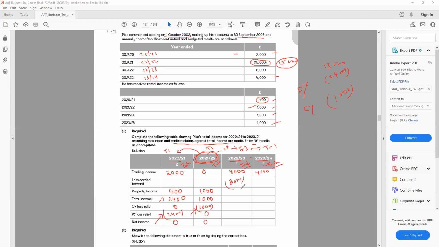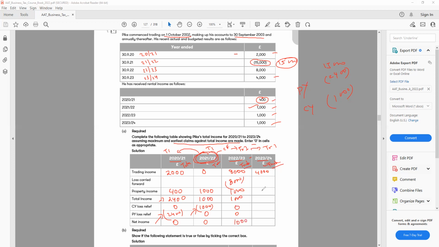And obviously my property income here is 1,000, so my net total income will be 1,000. I cannot use my property income for the future. Remember, only the trading income for the future. There's 0 for the previous and current, and that gives me 1,000 from the property.